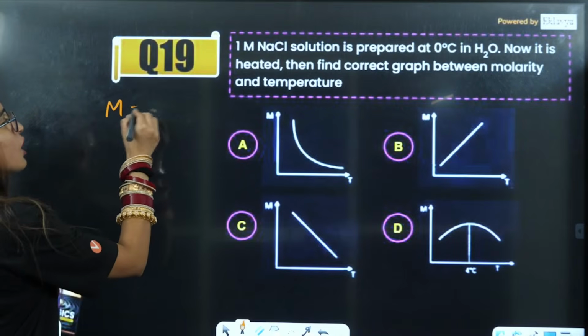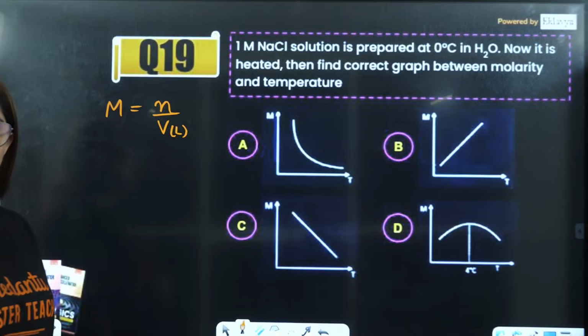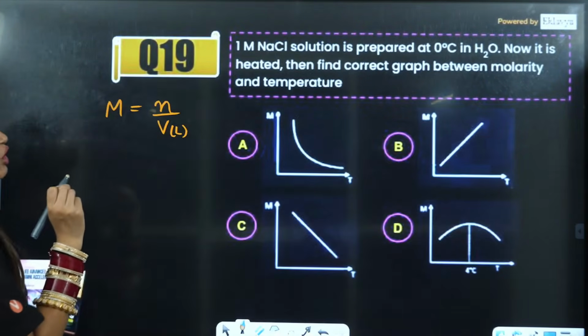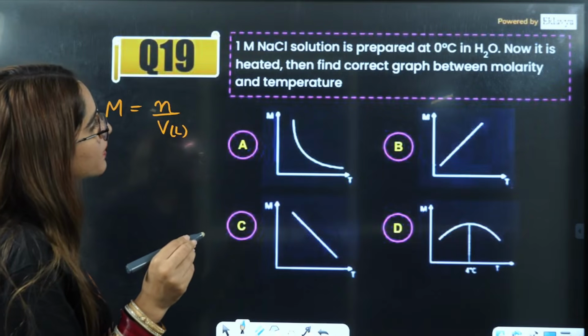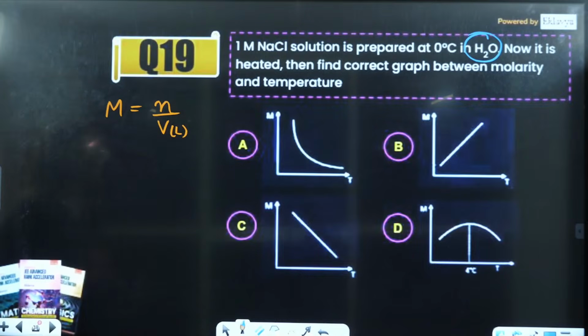Basically, molarity is equal to number of moles divided by volume in liters. So we have to see the variation of volume here. The NaCl is prepared in water, so the solvent is water. Now it is heated.